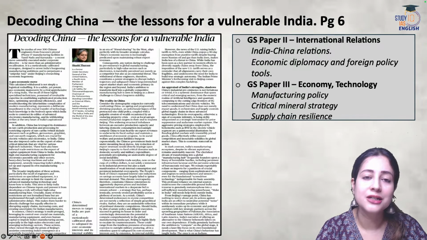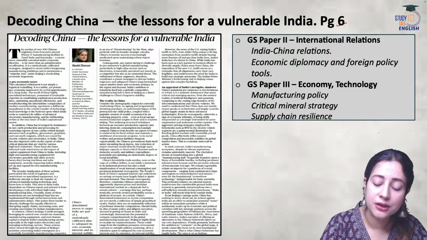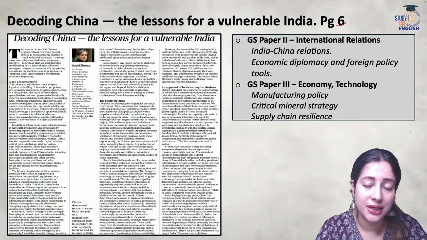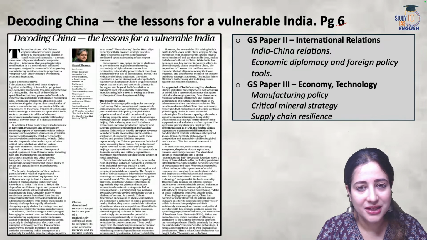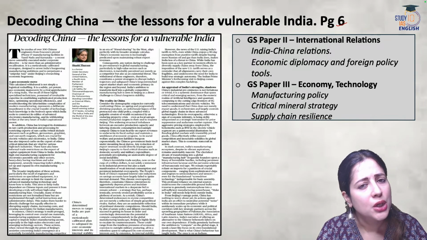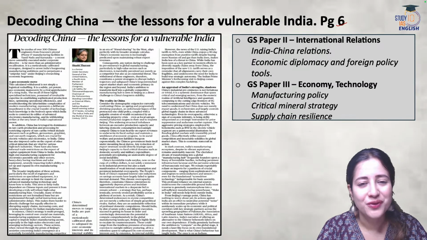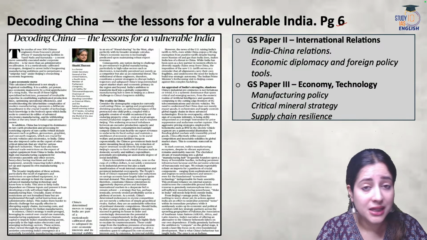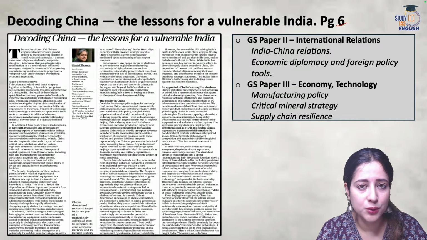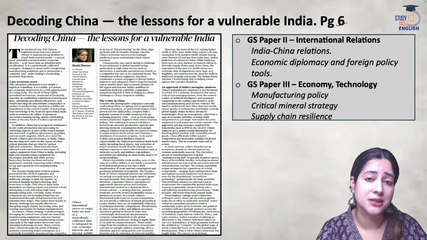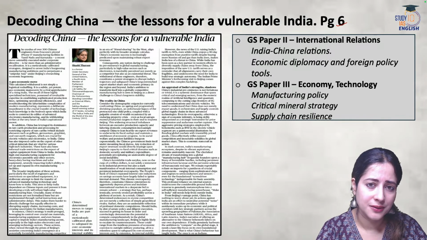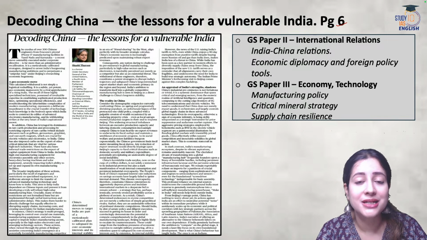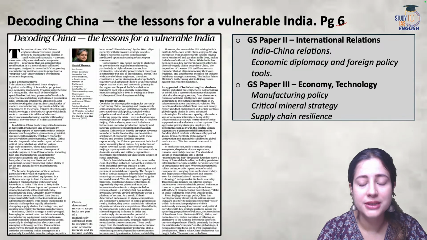Now, the very first article for the day has been picked up from the Hindu New Delhi, page 6. It discusses the India China dynamics. It discusses the India China relationship, which is far from smooth. We all know that in the last few years, India and China have been engaged not only in territorial disputes but also a major segment of the bilateral friction, the bilateral conflict happens to be the trade issue. And this is exactly what this article talks about.